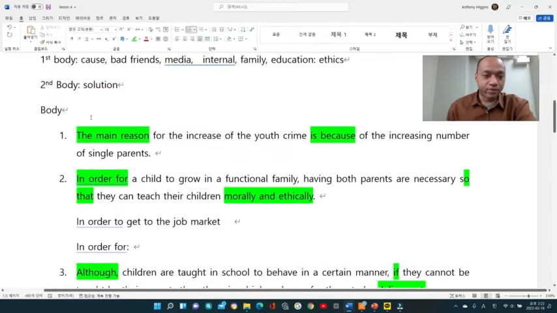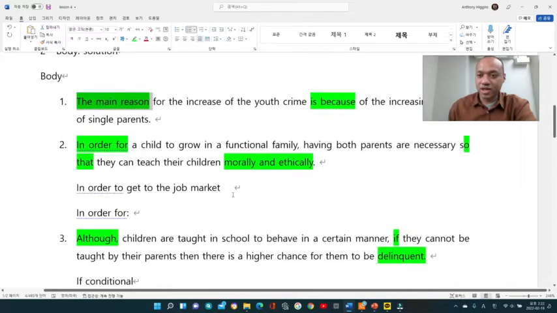So I wrote "the main reason", and I wrote "is because". Don't try to look at what I have answered, but try to look at how I've made my sentence. So I have this clause, conjunction "is because", and I also have "the main reason" to start off. And it doesn't sound awkward when we are using these clauses. So that's what matters the most.